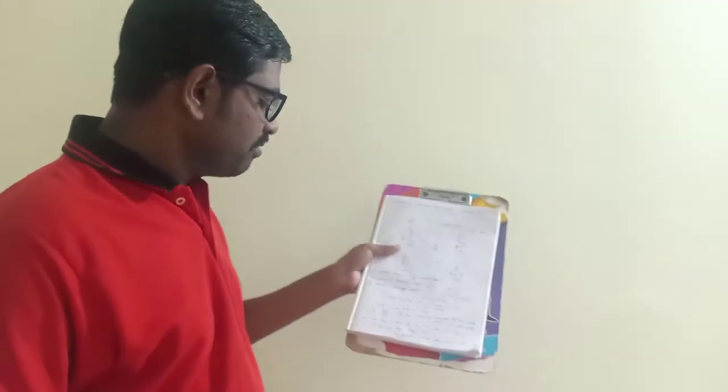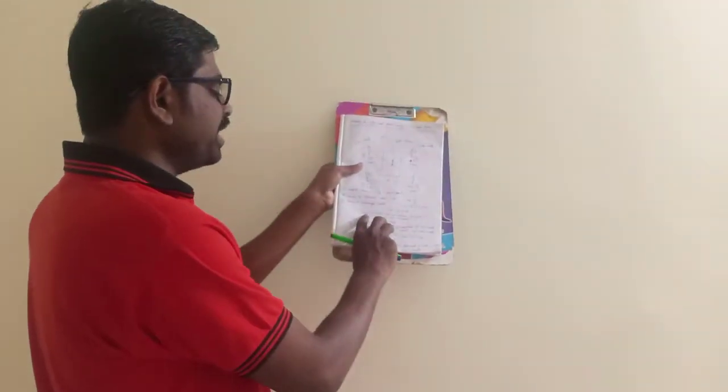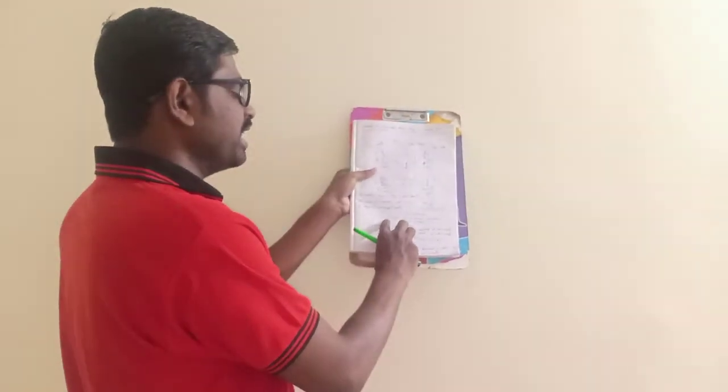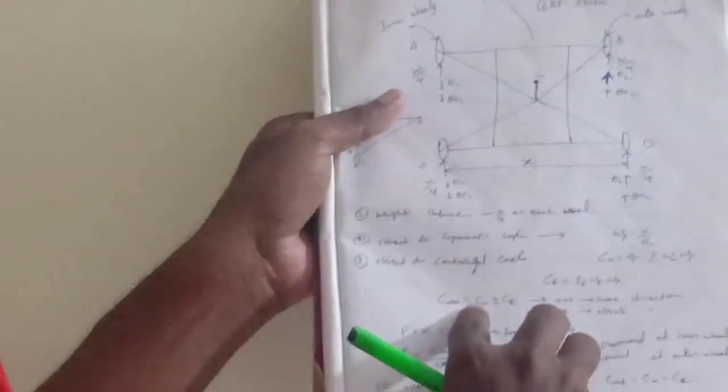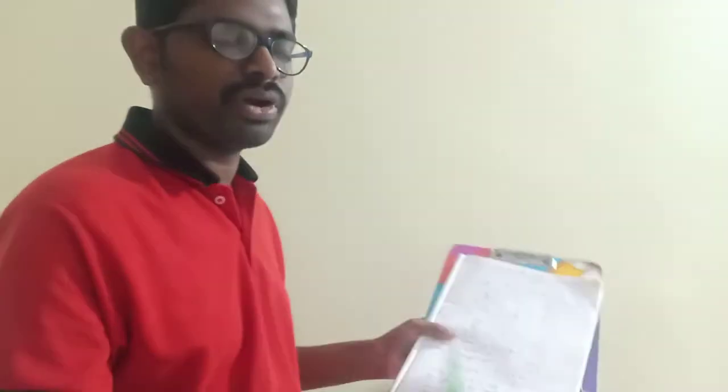And there is another point I want to discuss here. After finding C net, if I get a positive value, okay, and if I get a negative value, there is a chance of getting negative, then what do I have to do? So I will discuss these two points.